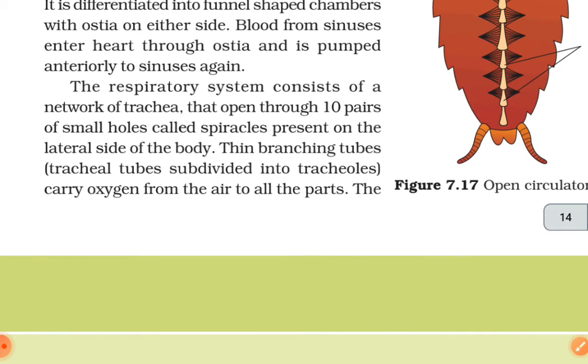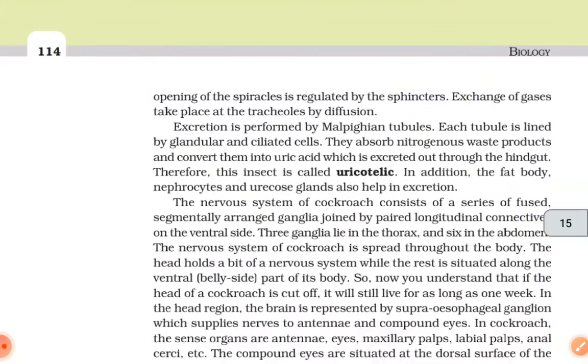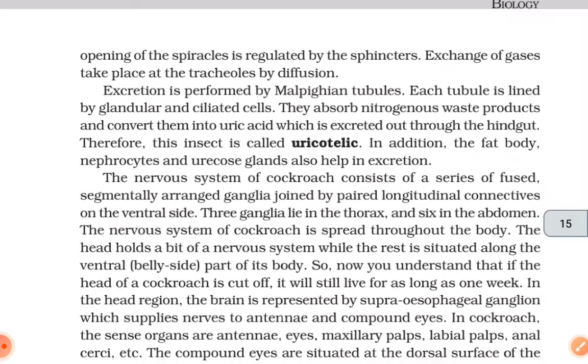The respiratory system consists of a network of trachea that open through 10 pairs of small holes called spiracles, present on the lateral side of the body. Thin branching tubes, the tracheal tubes, subdivided into tracheoles, carry oxygen from the air to all the parts. The opening of the spiracles is regulated by sphincters. Exchange of gases takes place at the tracheoles by diffusion.